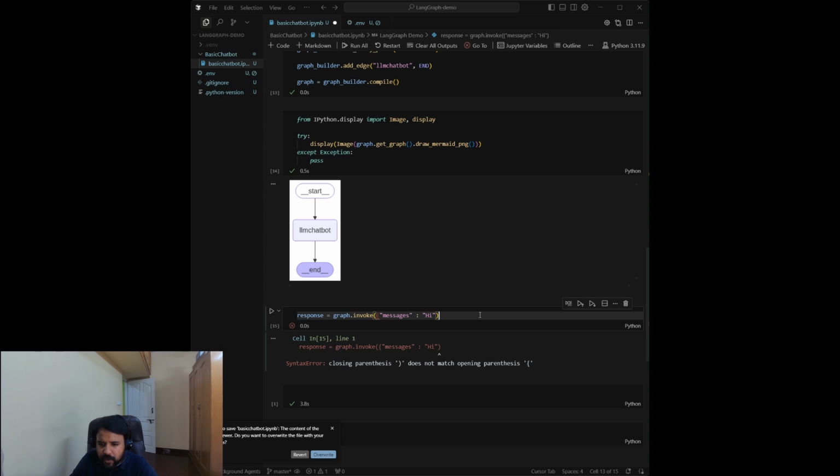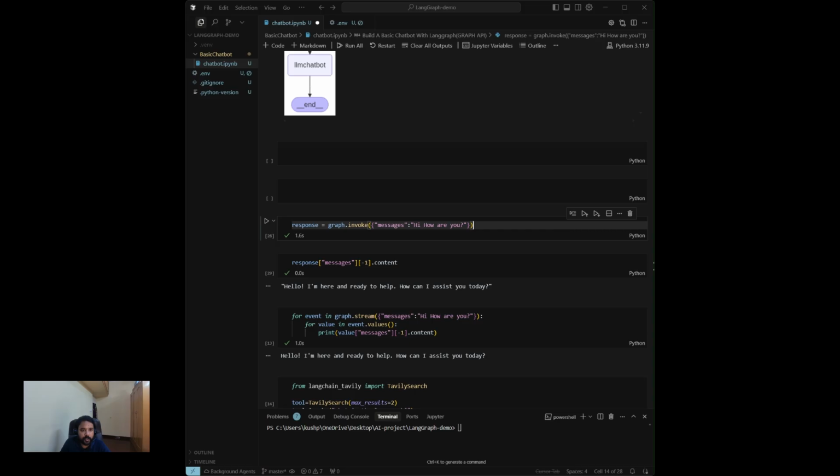It's not closed properly. I need to close this one here, curly braces. We are getting an error with the chatbot and messages. I think the spelling is not correct somewhere. We have typed this, hi, how are you? Here we are using the graph.invoke method, passing our initial state as a dictionary with the user's first message, hi, how are you?